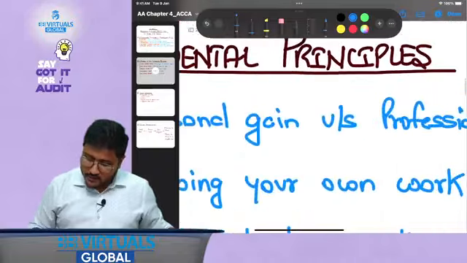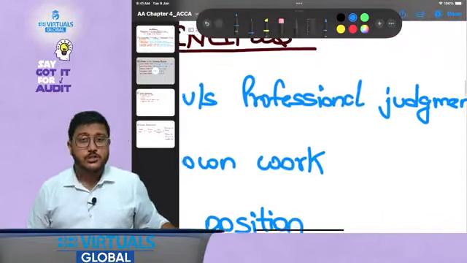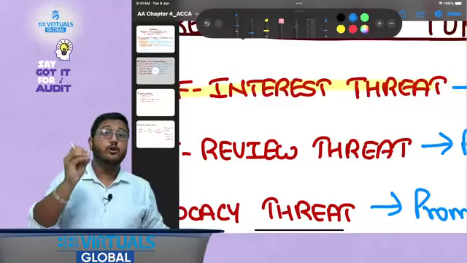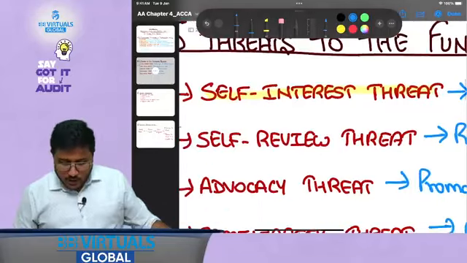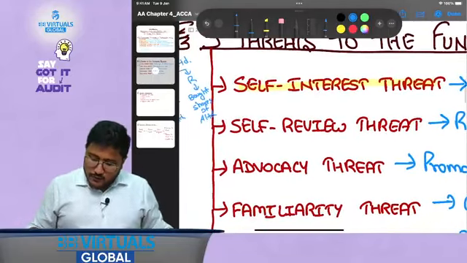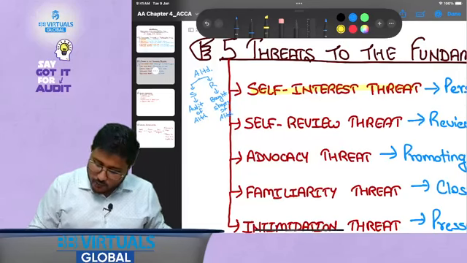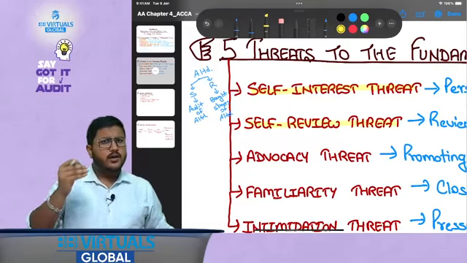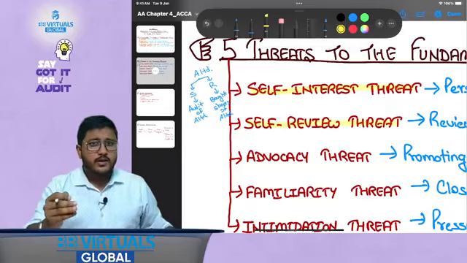Okay, how do we define it? Personal gain versus professional judgment, where your personal gain, your personal interest has the capability of impairing your professional judgment. Okay, now self-review threat. What is the meaning of this self-review threat? Simple, no? That you are reviewing certain work that you have already done.